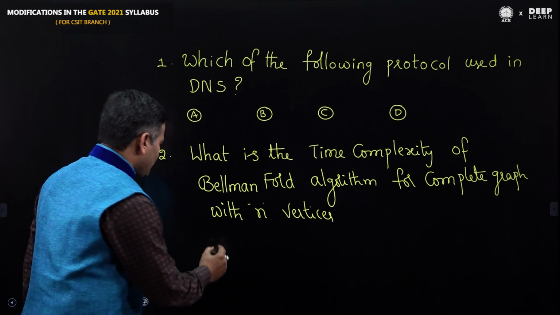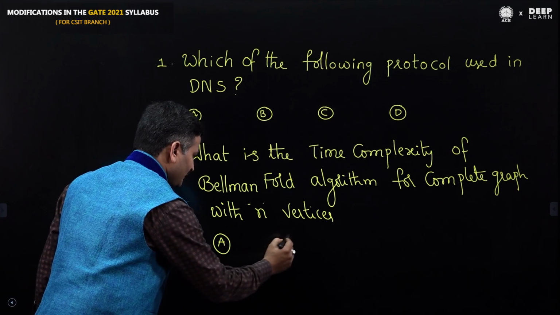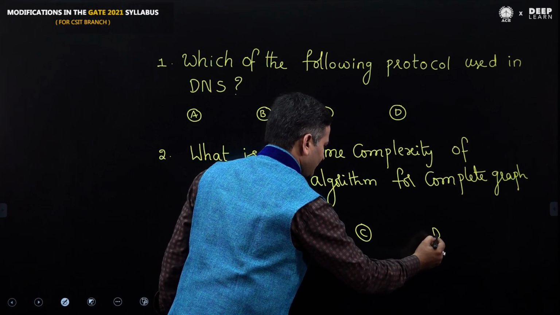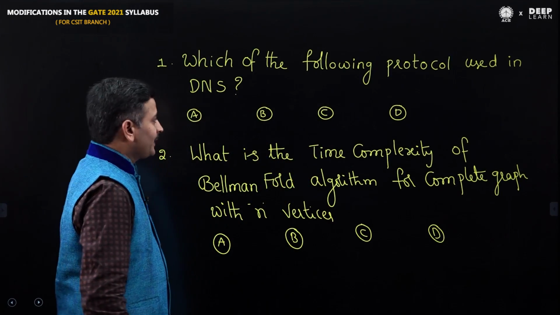Here also they provide options: option A, option B, option C, and option D.